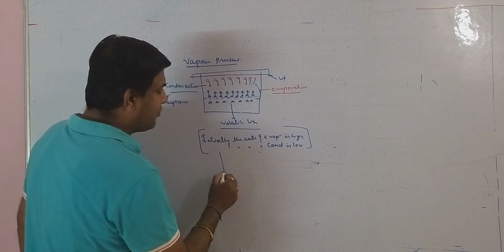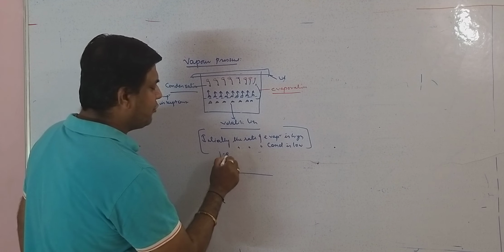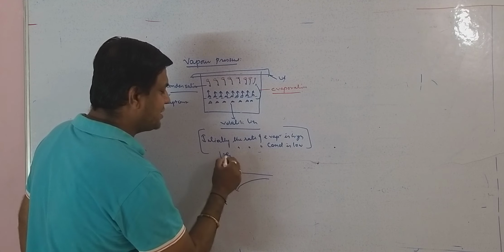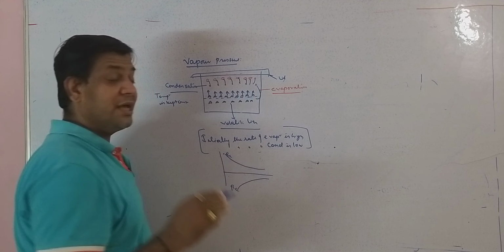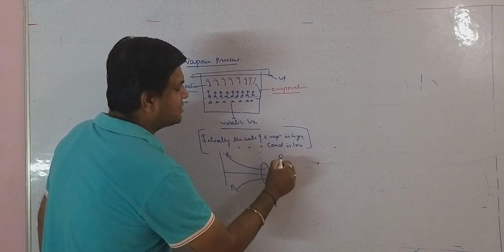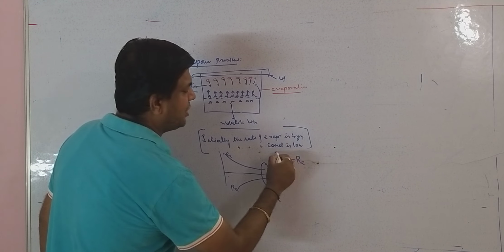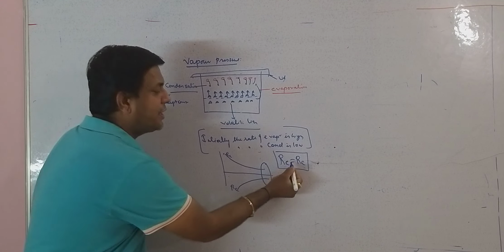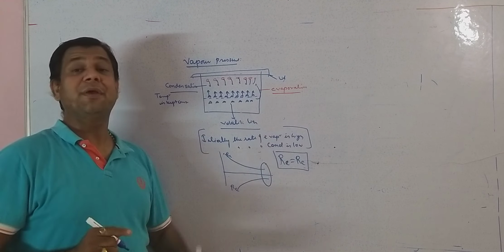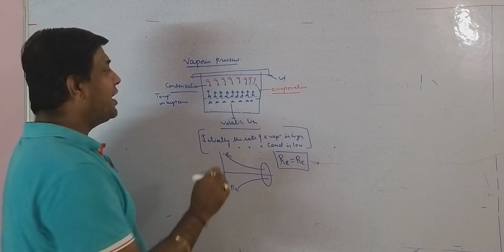As we have read in equilibrium also, initially the rate of evaporation is high and the rate of condensation is low. As time passes, the evaporation rate will decrease and the condensation rate will increase, and a stage comes when the rate of evaporation becomes equal to the rate of condensation. At this stage, when both rates become equal, what will happen?